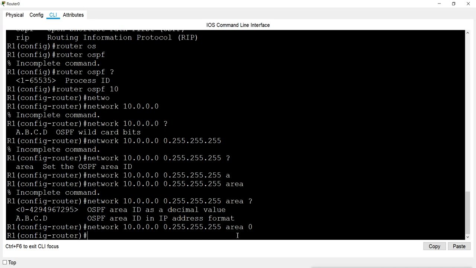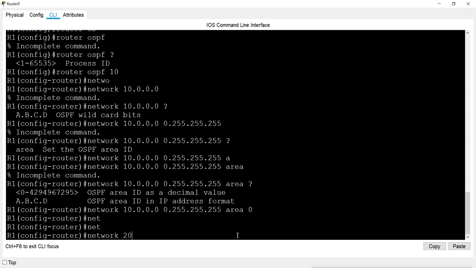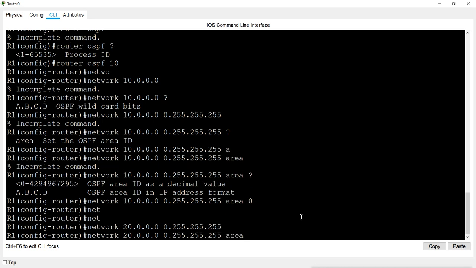So this is the one network I have mentioned. There is another network we have, which is network 20. So I will mention network 20 also. Same, it is class A, so the wildcard bit will always be like this. Then again area, and I will mention area 0 again.